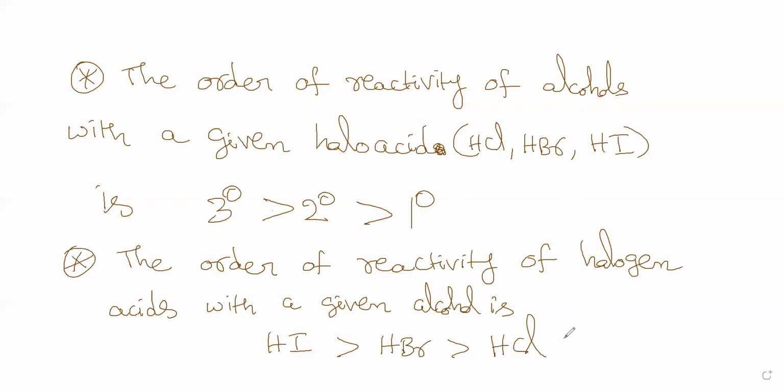So this is the order of reactivity of acids for a given alcohol. For a given acid, this is the order of reactivity of alcohols.